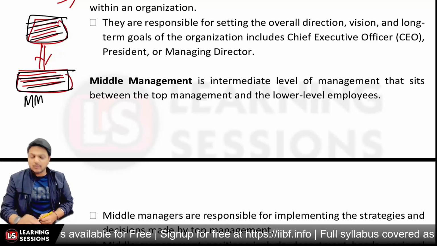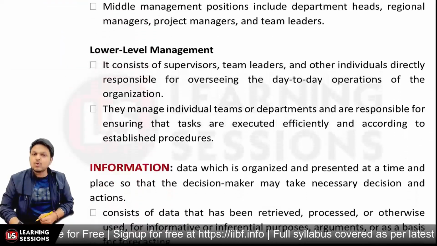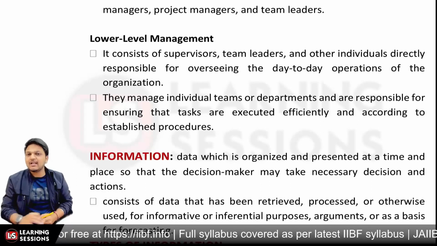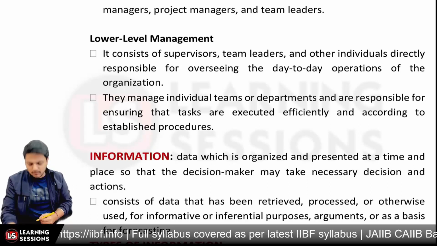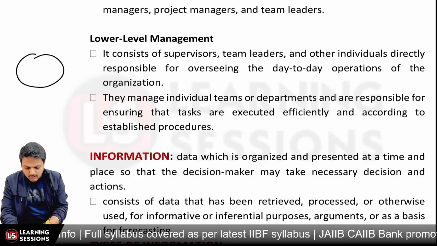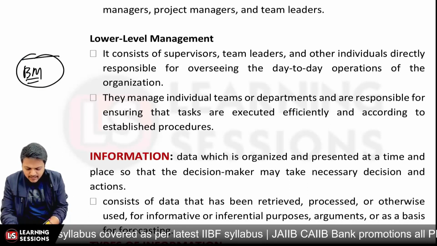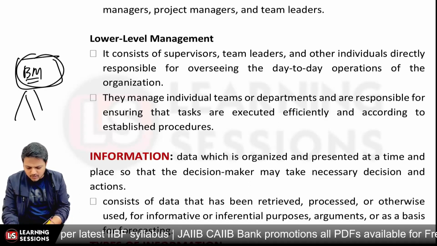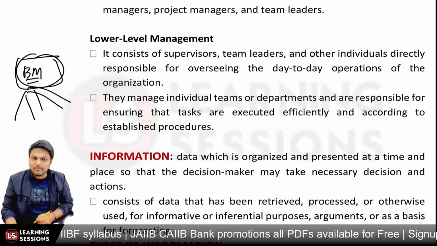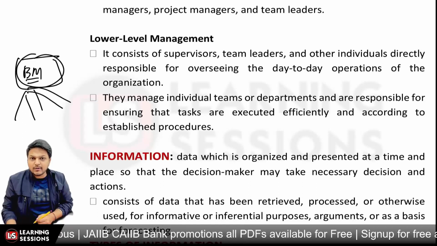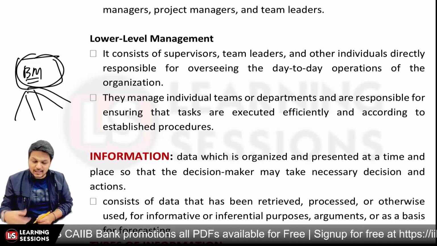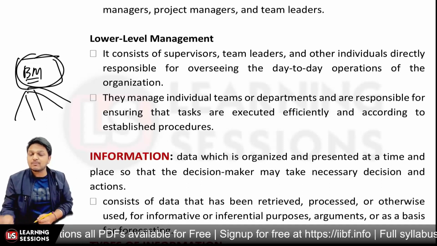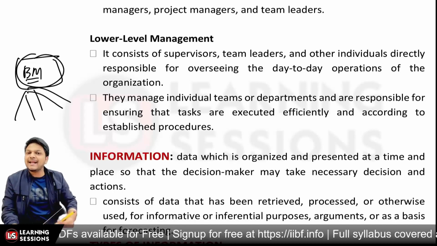And on the third level, we have the lower level management, that is supervisors, team leaders, branch managers, who are directly responsible for overseeing day-to-day operations. Like the branch manager we are talking about. The branch manager is lower level management, and they look into day-to-day activities, right? How the day-to-day operations are working. They ensure that tasks are executed efficiently and according to the established procedures only, right? So that's about the management part, right?